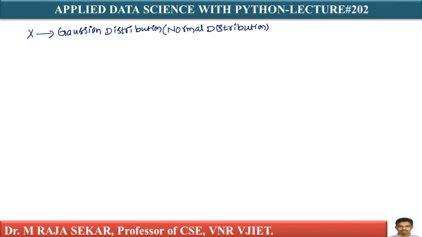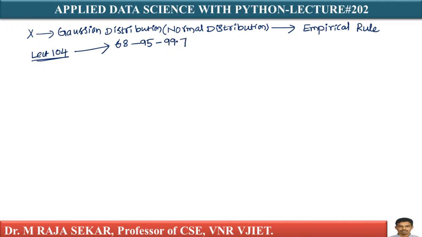We have already seen the empirical rule. If your data follows normal distribution or Gaussian distribution, we explained the empirical rule. I kindly request you to refer to lecture number 104, in which I discussed this empirical rule. What is that rule? Try to recall, otherwise just refer to that lecture once. It is the 68, 95, 99.7 rule.